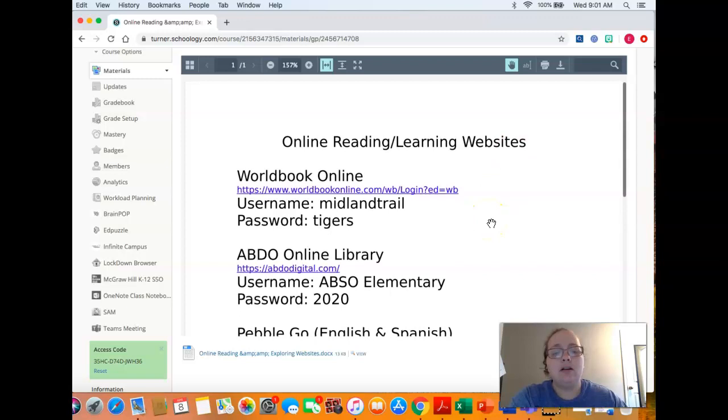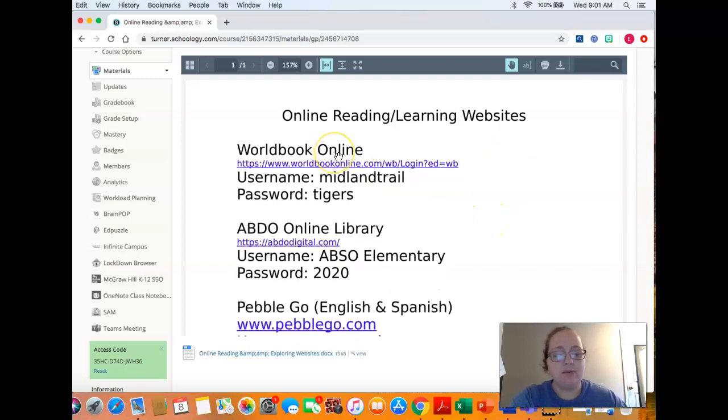All right, so here are some of the resources. We have Worldbook Online, which a lot of us have already played with. When you click this link, it'll take you there. And then here is the username, Midland Trail, and Tigers is our password. Okay, and you can go and play on that site.